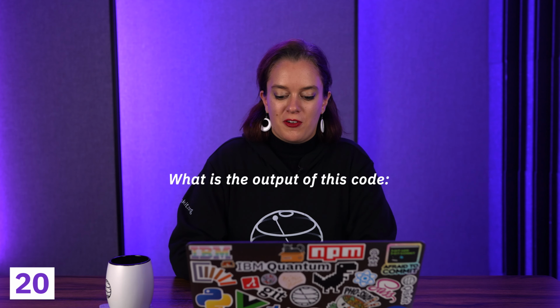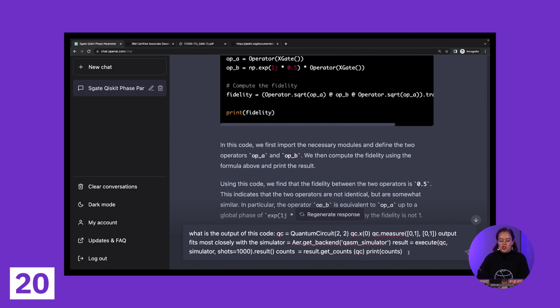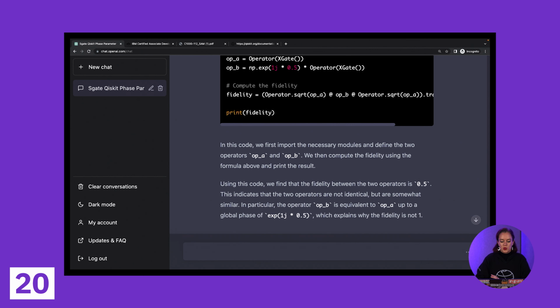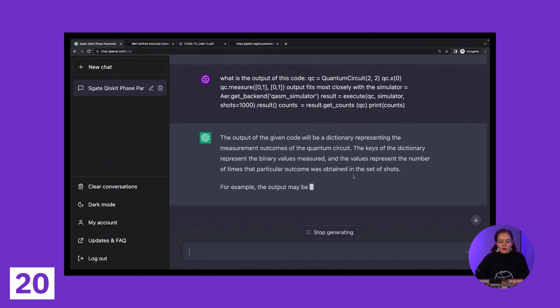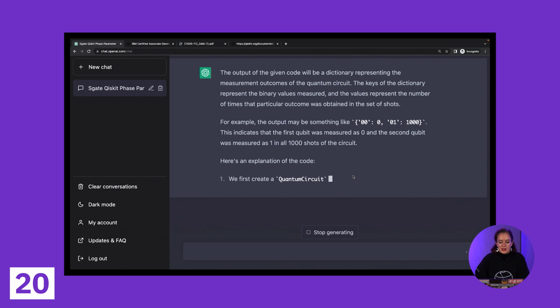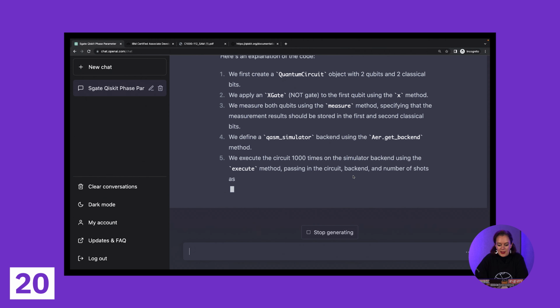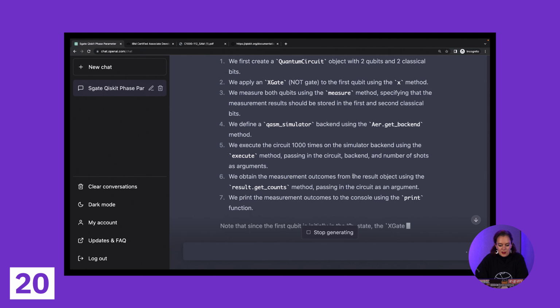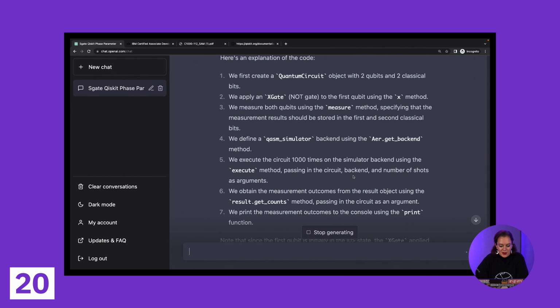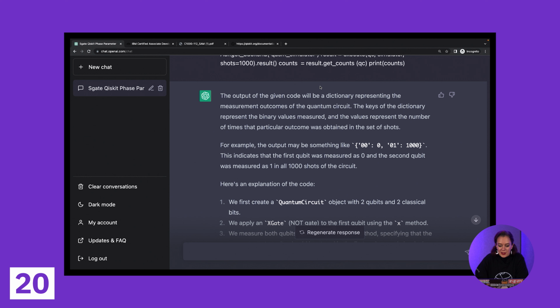What is the output of the following code? So I'm looking for a very specific answer. If anyone just ran this code, they'd get a very specific, short answer of the number of results. So let's see what it says. Okay. Again, always kind of being a teacher's pet, giving me so much more information than I actually asked for. It will be a dictionary representing the outcomes. Yes, that is correct.